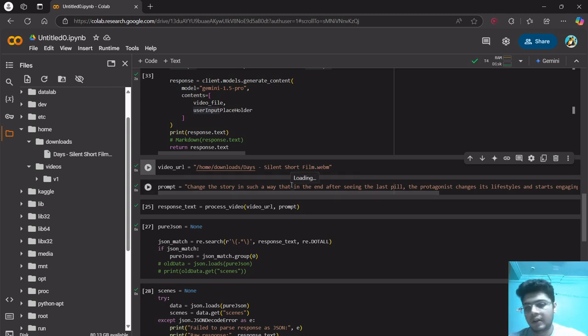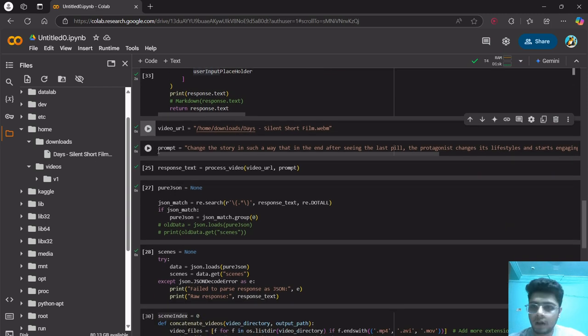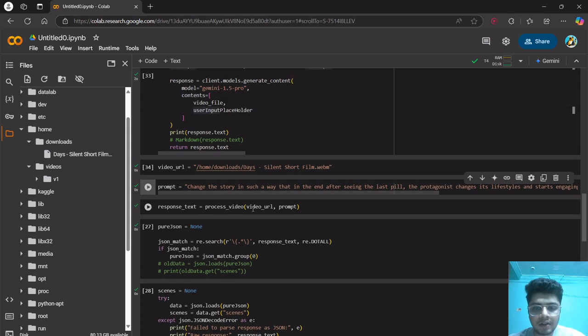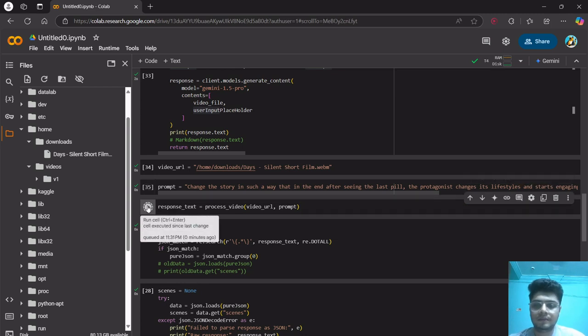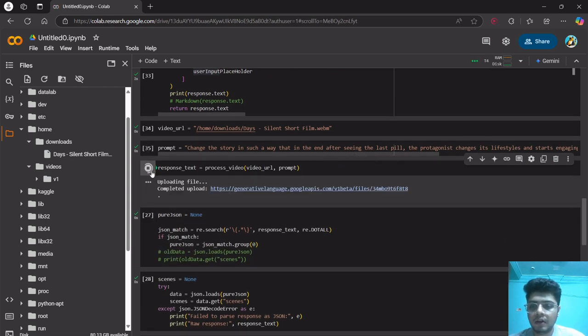Basically, we are changing the script of the video. Once we are done with the prompt, we have this function that is going to call Gemini, and Gemini is going to give us the text output. We'll just call it, and this will upload the file. From the file system it goes to the Gemini server, a Google server, and it will do the computation over there. The file has been uploaded, and in a while it will give us the output.